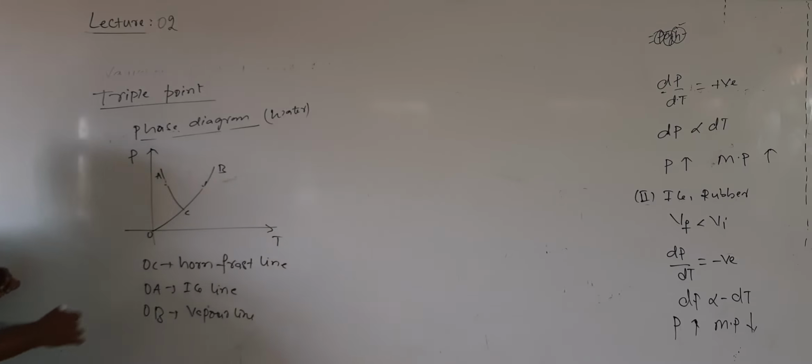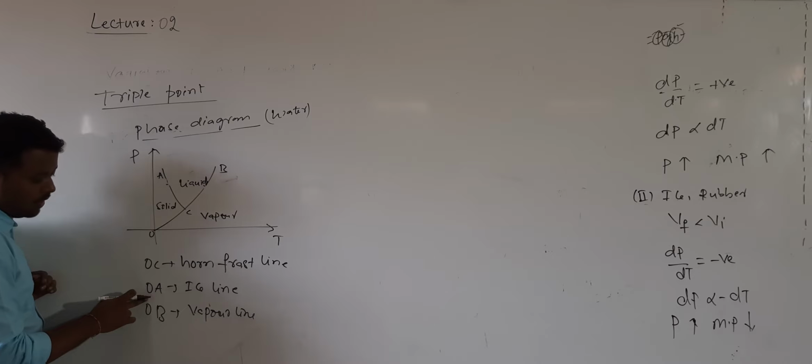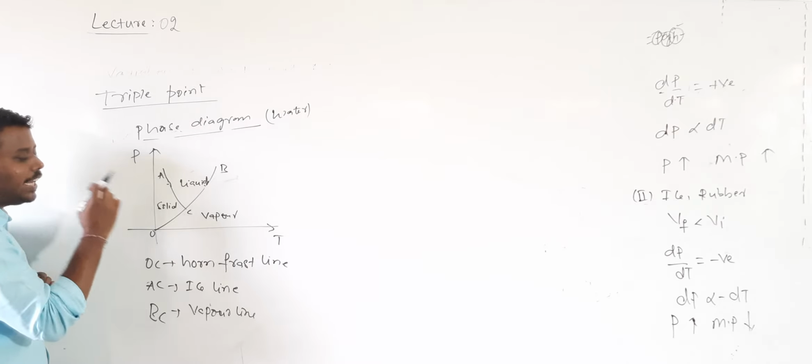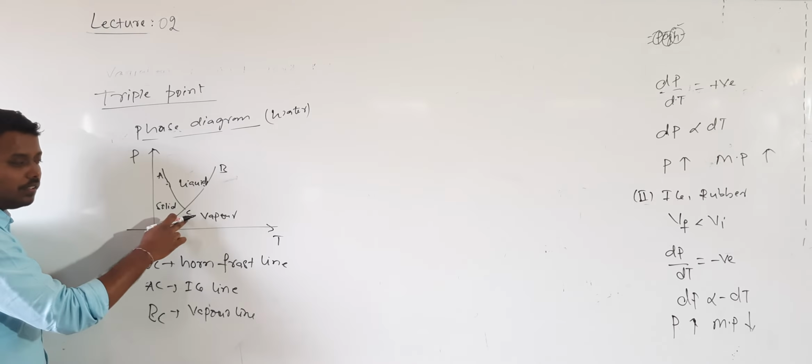So first, of these three lines, let me tell you regarding the first one. This is AC, and this is DC. Then what is AC representing? Generally, the line AC indicates the variation of melting point.